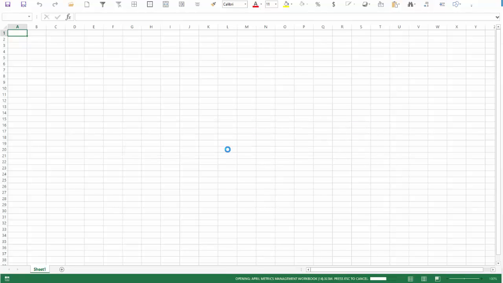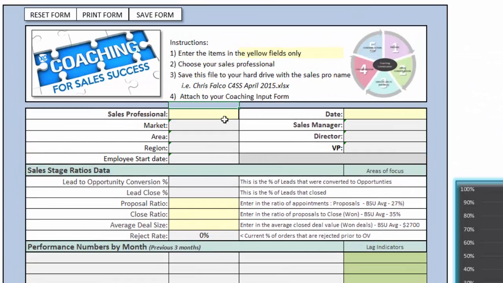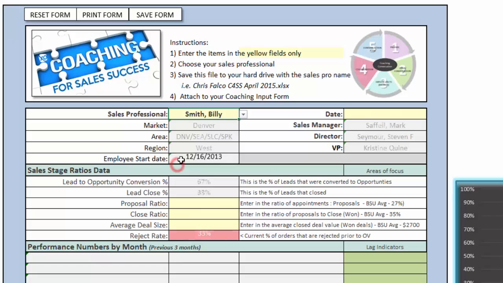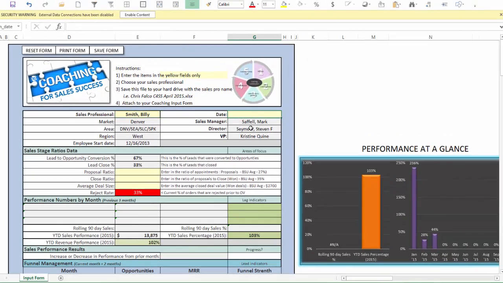So as soon as I click yes, it will open up the form, and the first thing I do is choose my sales professional. I used Karen in the example before because that was pulling out of Active Directory and I needed to have an actual person's name that I was searching. This data that we're pulling from now is a compilation of all the official data from the Tony Rodona reports. So all of this data matches his data. So now I can pull up a fictitious salesperson that we have named Billy Smith, a person that I like to use regularly. So Billy exists, and as soon as I put in Billy, then I put in a date, today's date, it will automatically calculate a number of things.